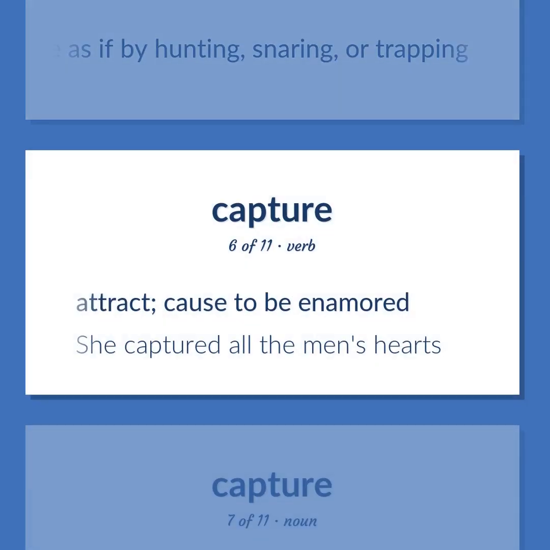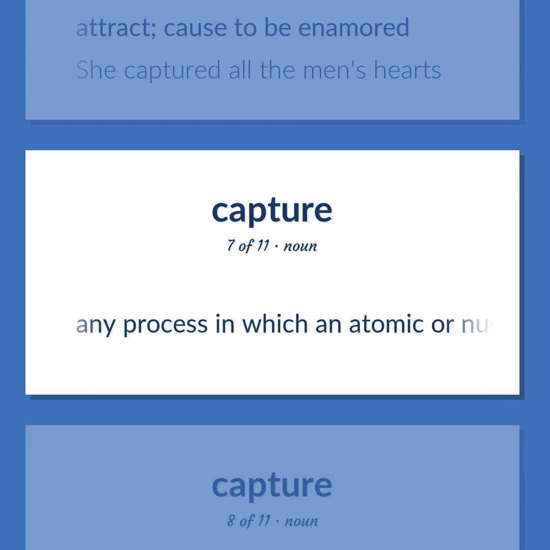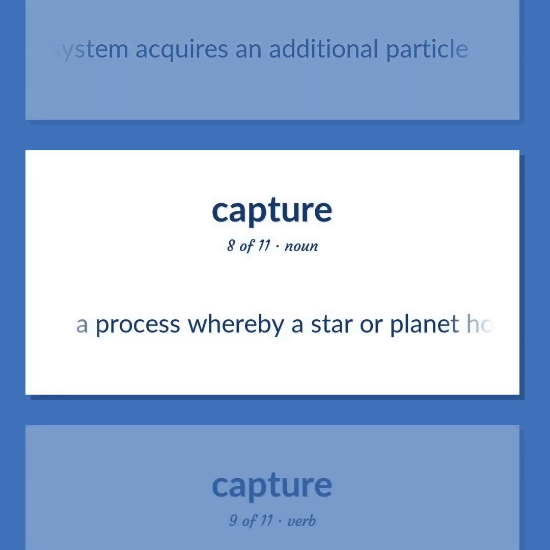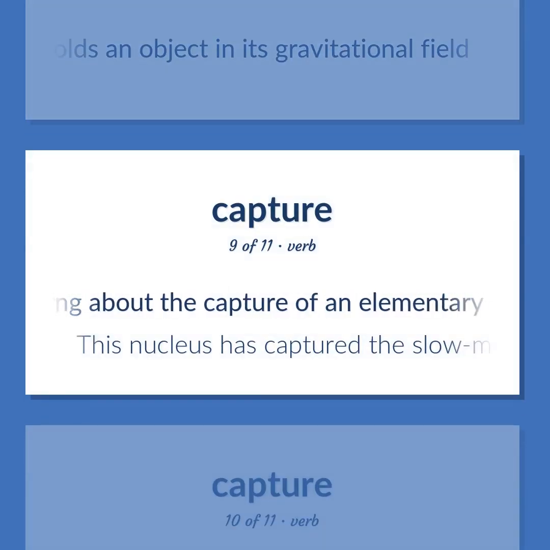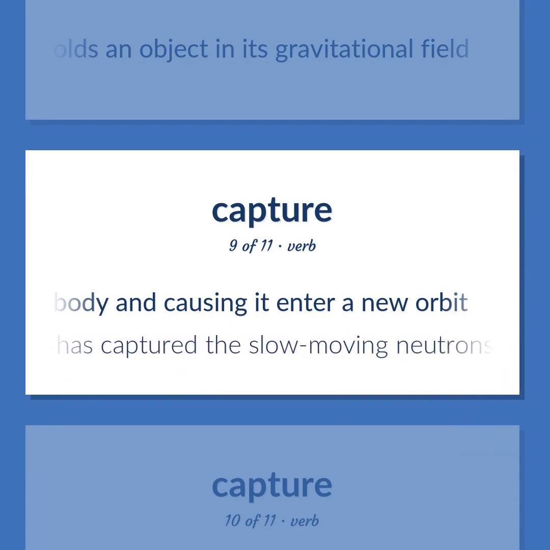Capture as if by hunting, snaring, or trapping. Attract. Cause to be enamored. She captured all the men's hearts. Any process in which an atomic or nuclear system acquires an additional particle. A process whereby a star or planet holds an object in its gravitational field. Bring about the capture of an elementary particle or celestial body and causing it to enter a new orbit. This nucleus has captured the slow-moving neutrons.